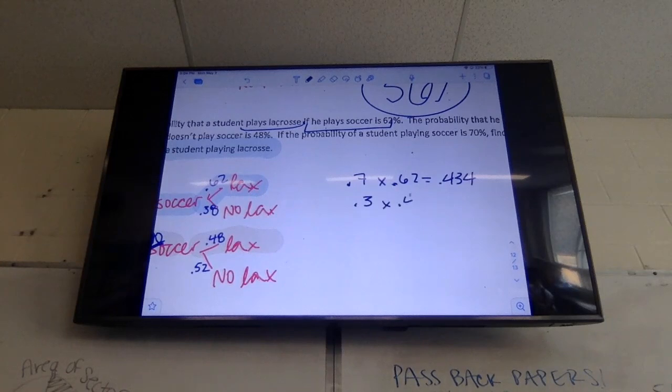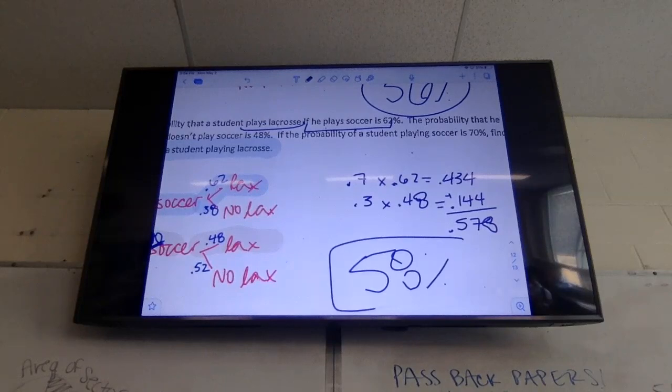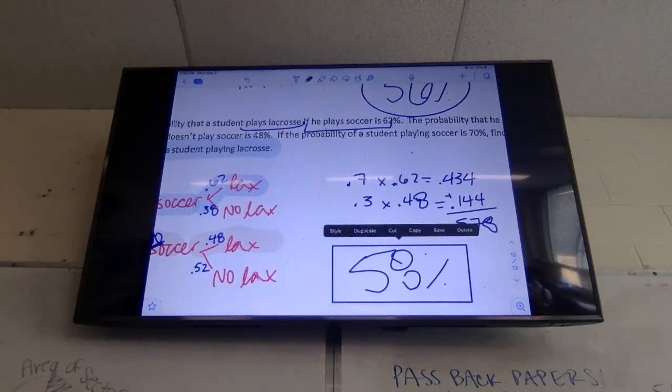0.3 times 0.48. So we got 0.144. Okay. And then we're going to add them up. And I think that's about 0.578. And I'm just going to round that up to about 58%. So in this situation, it's about 58%. You're going to choose a kid at random that plays lax.